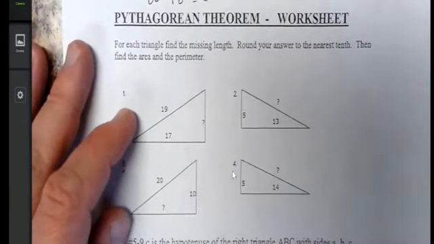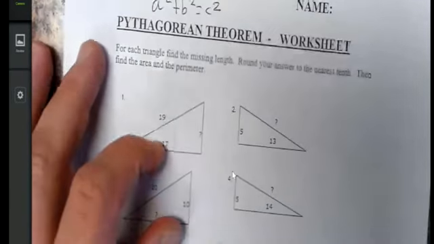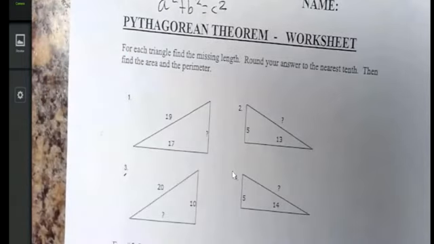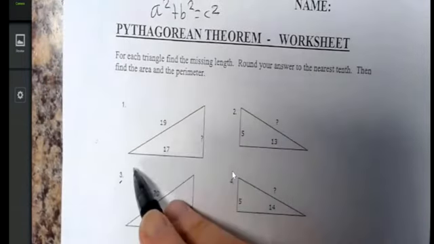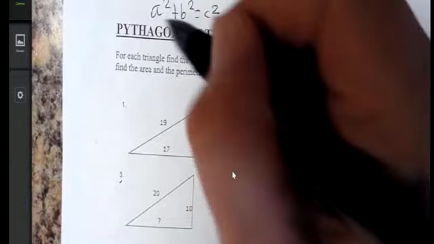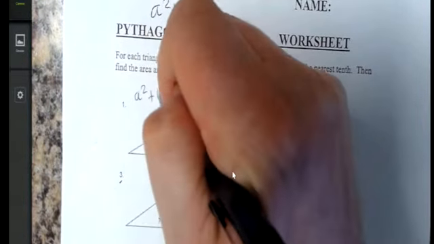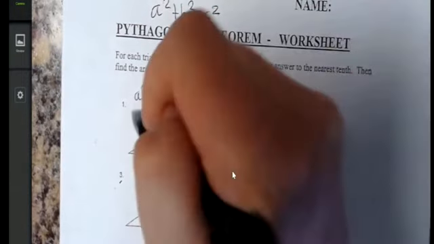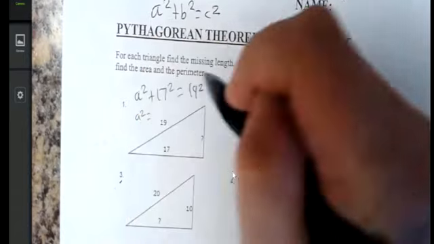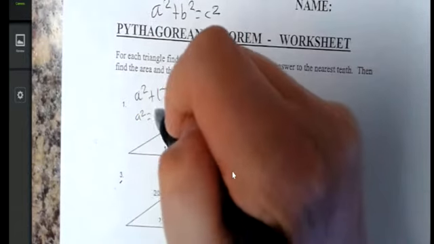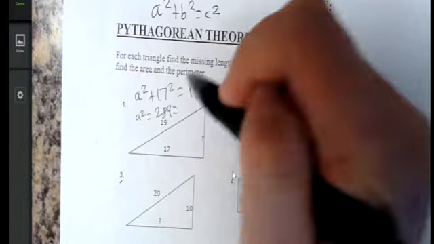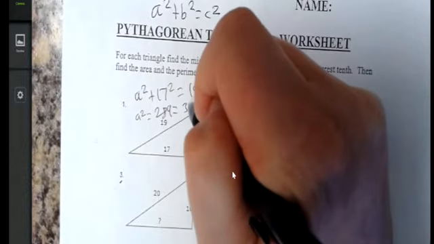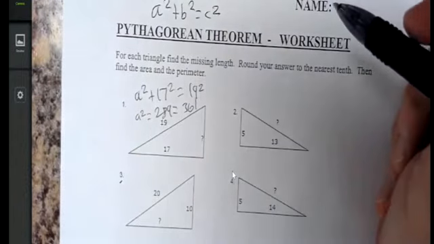So here we have a triangle with a 17 and a 19 and an unknown side. We have our hypotenuse, our long side. A squared plus 17 squared equals 19 squared. 17 times 17 is 289. 19 times 19 is 361.